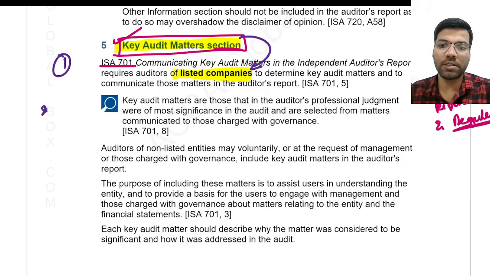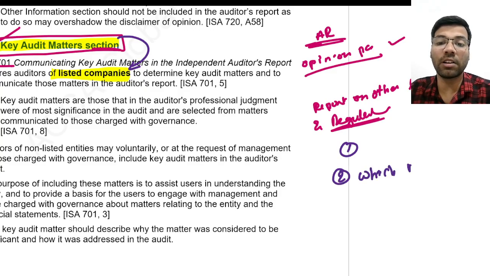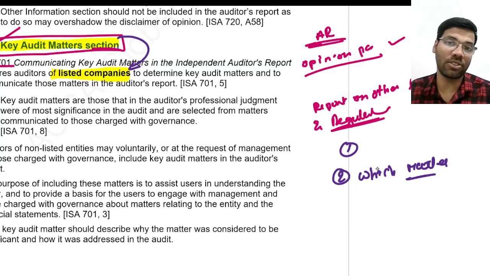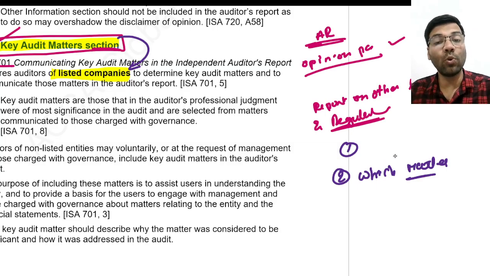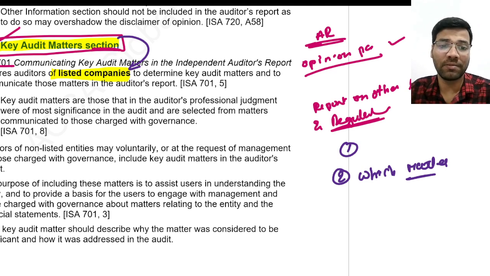Point number two is, sir, which matters the auditor will be putting under this section, right? Those matters in the professional judgment of the auditor, which means if the auditor feels that they are significant to the audit and it is necessary for the understanding of the shareholders, then he is going to put that.